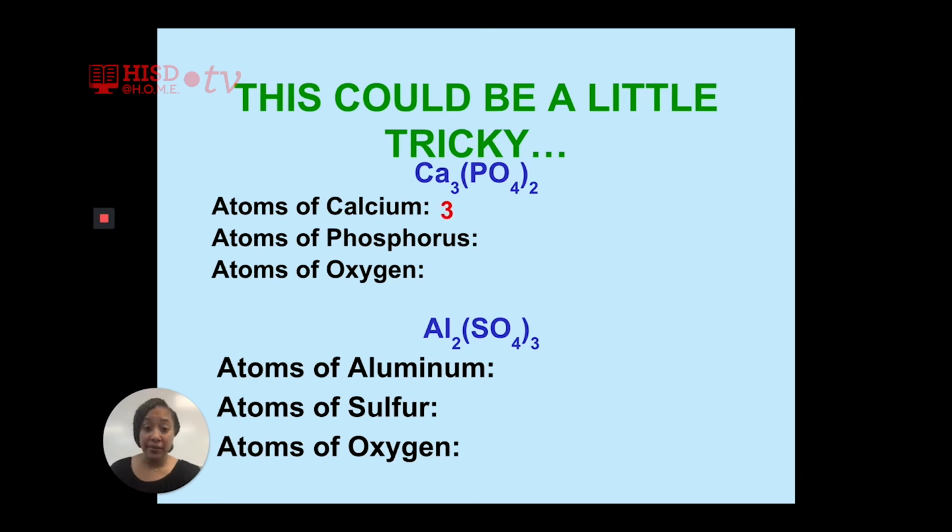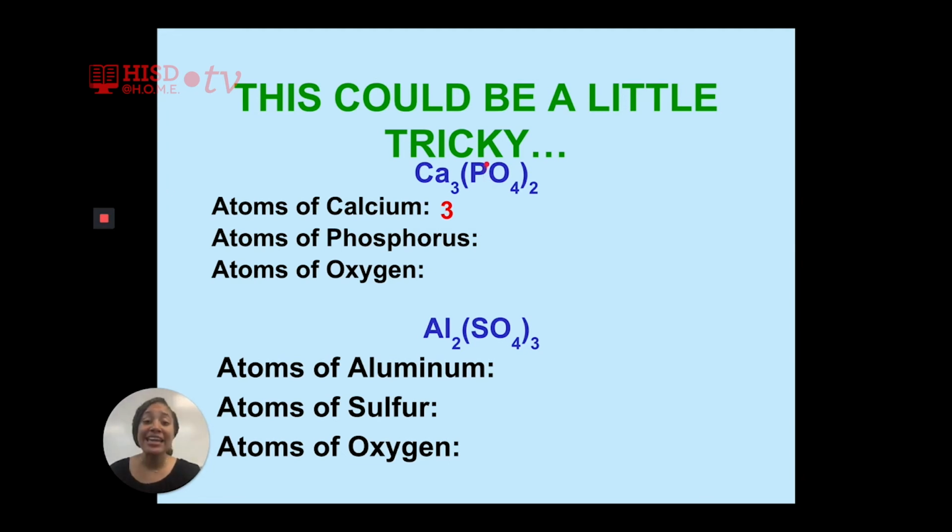Yes, 3. Now, P and O are inside of the parentheses. So that means that P and O, they both must be multiplied by the number outside of the parentheses. So let's start with P. Does P have a subscript next to it?